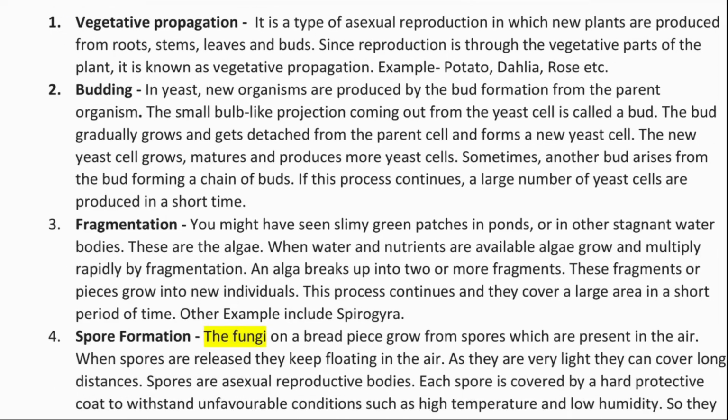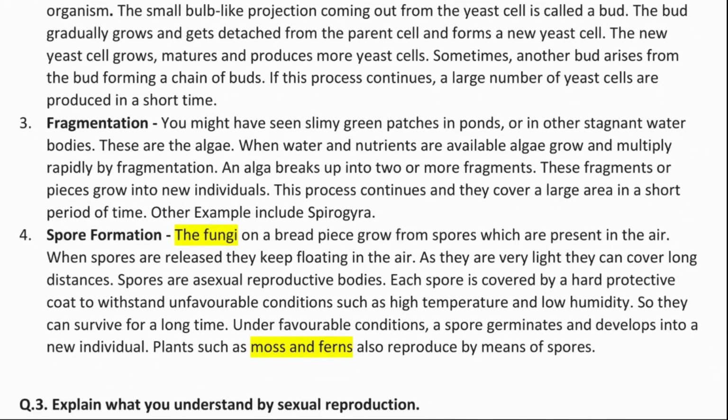Then fragmentation. You might have seen slimy patches in the pond or in other stagnant water bodies. These are algae. When water and nutrients are available, algae grow and multiply rapidly by the fragmentation method. An alga breaks up into 2 or more fragments. These fragments or pieces grow into new individuals. This process continues and they cover a large area in a short period of time. The example of fragmentation is algae, and another example is Spirogyra.